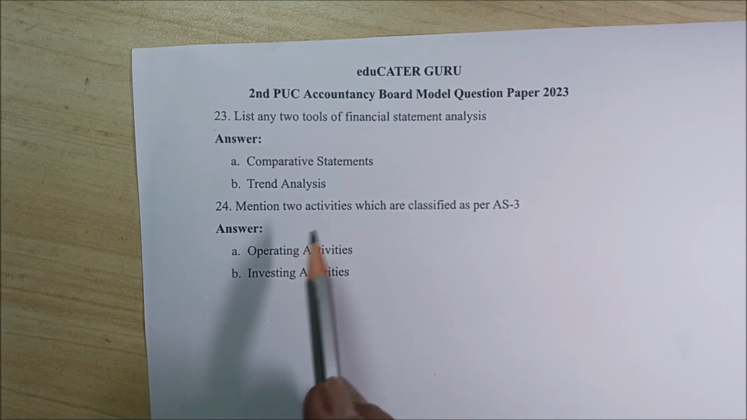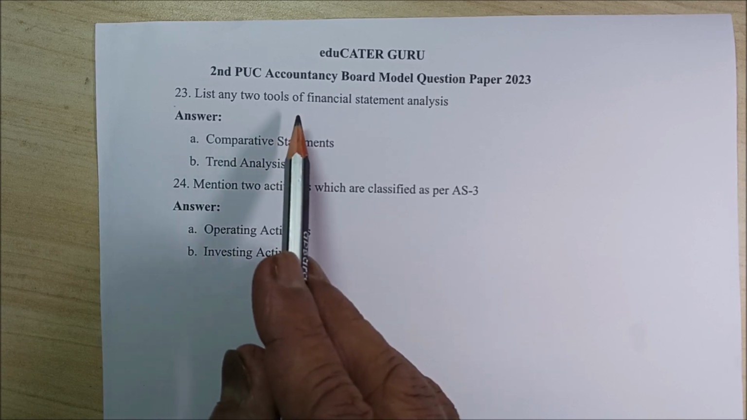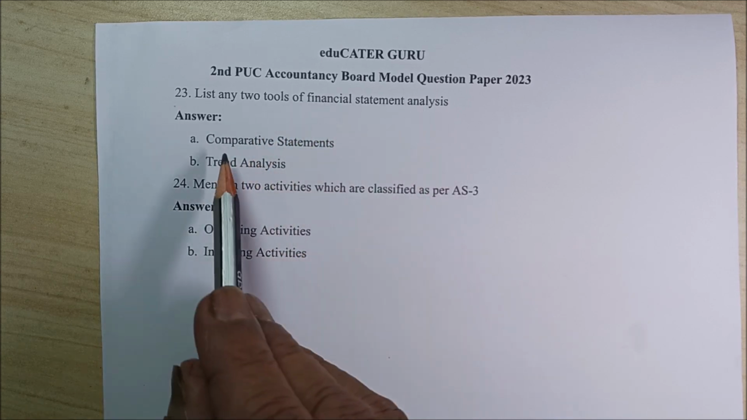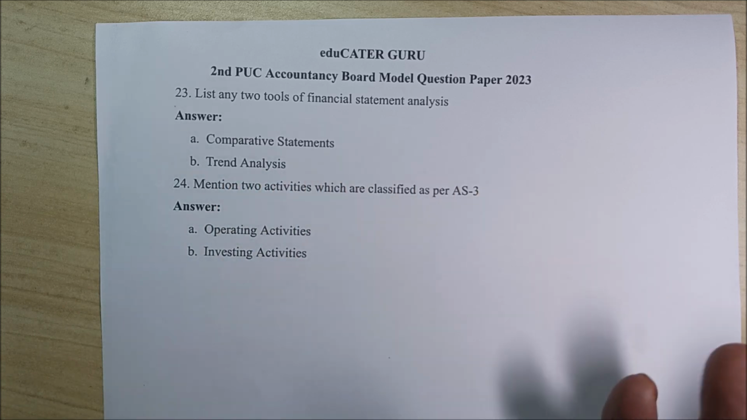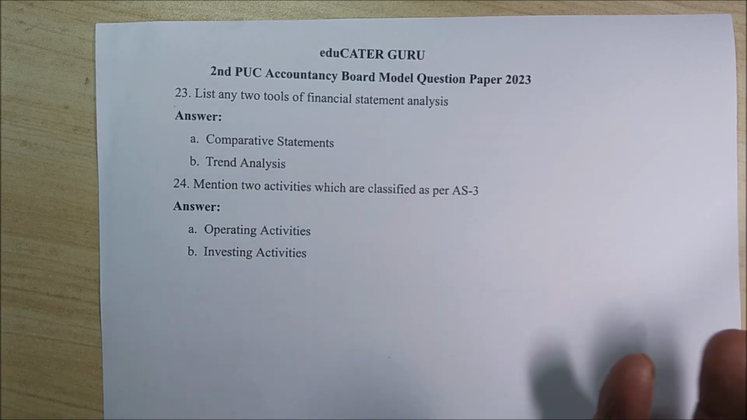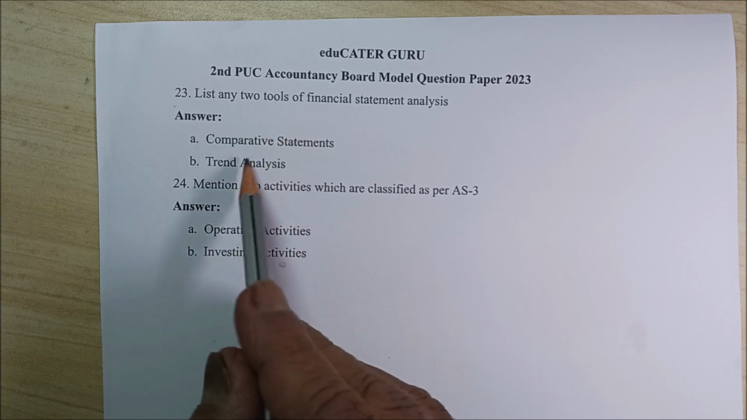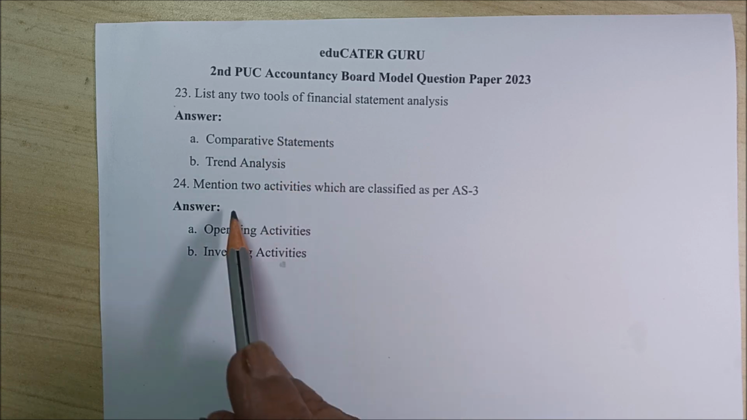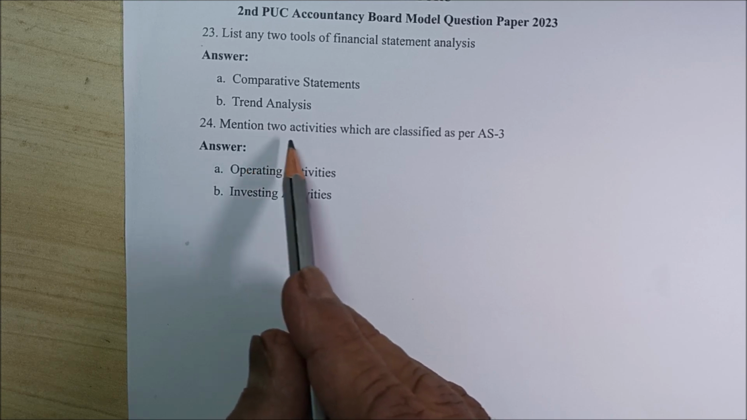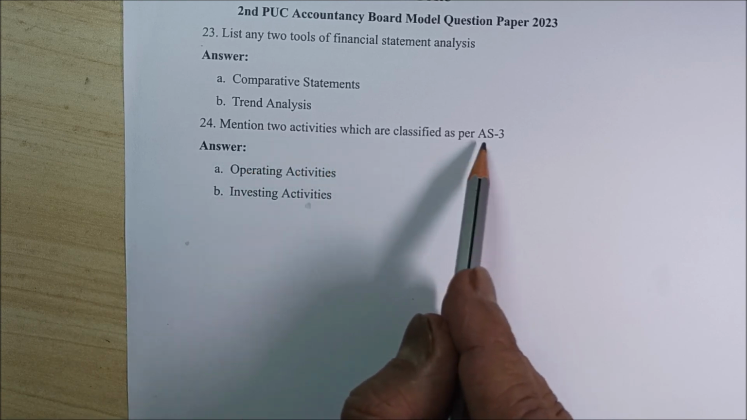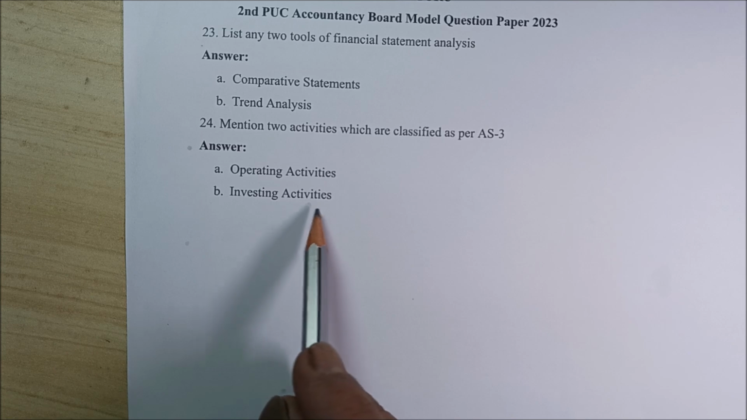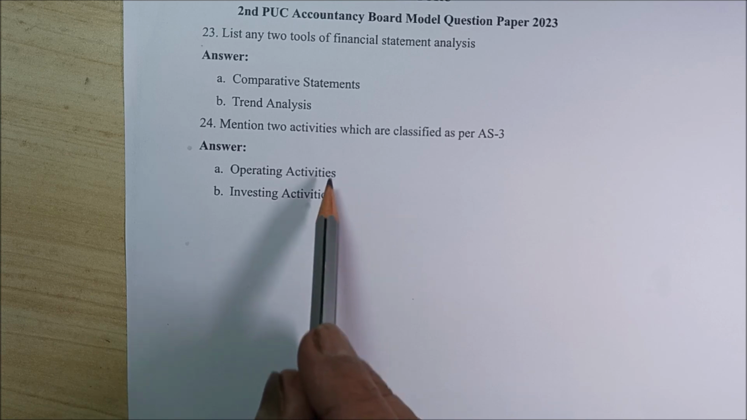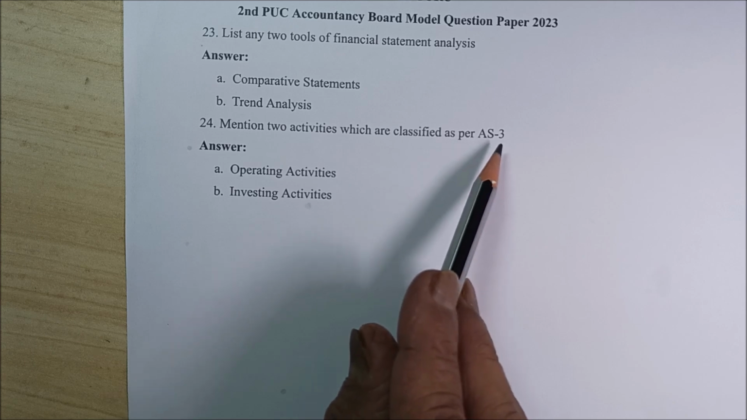Next, 23rd question, list any tools of financial statement analysis. Comparative statements, trend analysis, even you can say common size balance sheet, or common size statements. So, there are three things here. I have given you two: comparative and trend analysis. Then 24th question, mention two activities which are classified as per AS 3. Two activities, one is operating activities, the other one is investing activities. So, two activities have been mentioned as per AS 3.